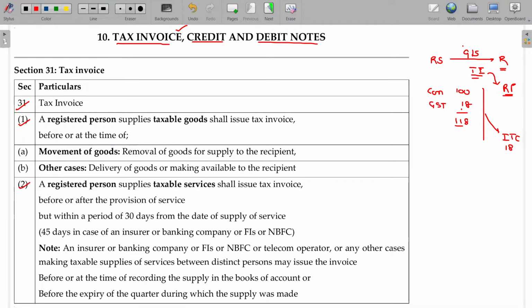We already referred to these 2 sections along with the time of supply, isn't it? Time of supply, what is that? In case of goods, time of supply for the goods, sections 12 and 13, we referred. The invoice date as per the tax invoice we studied later on under section 31, or the amount receipt date, whichever is earlier, will be taken. So here we are going to study the tax invoice date, right?